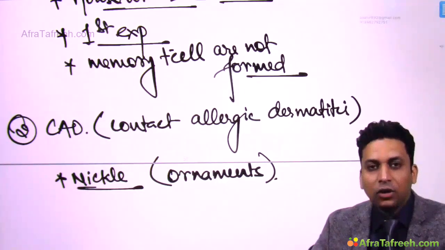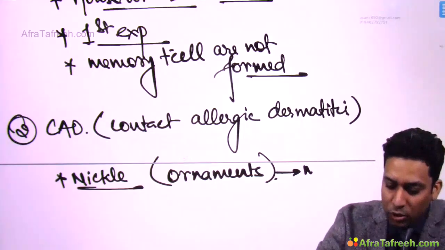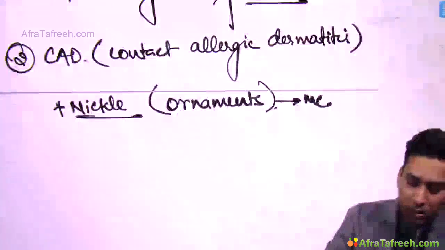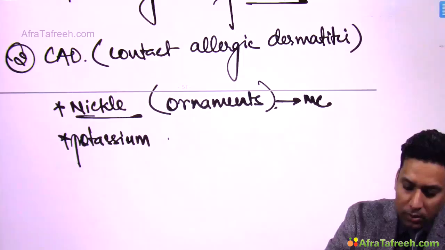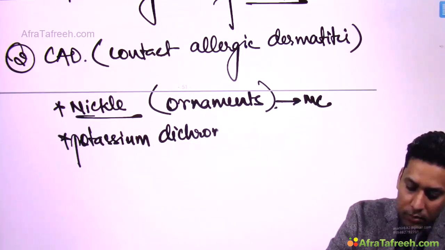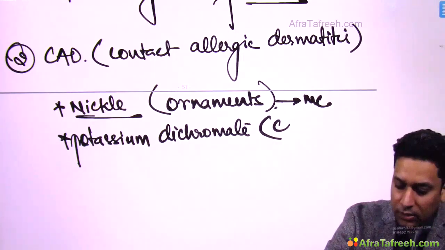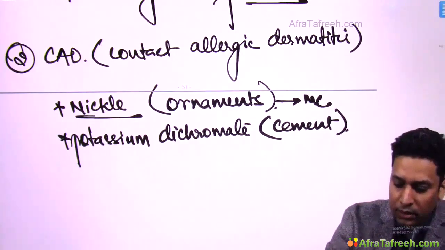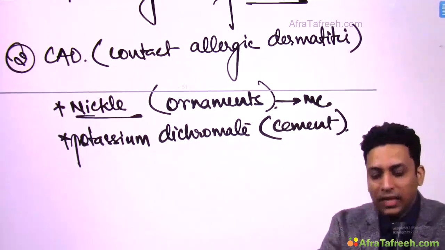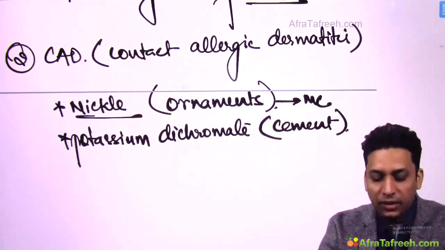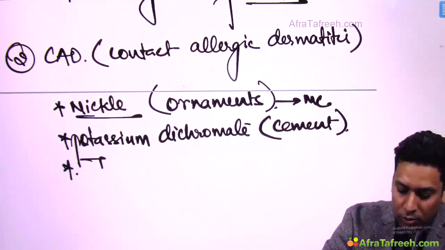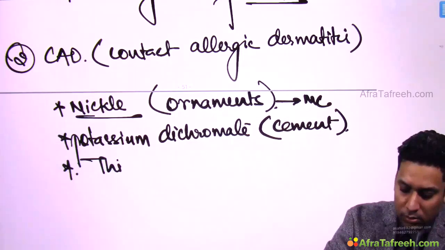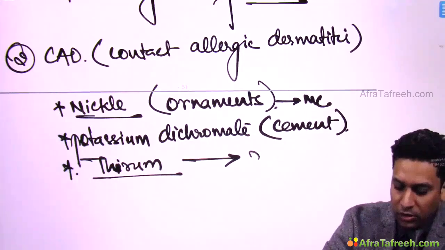Now, nickel is not the only allergen. This is the most common allergen, but there are other allergens also like potassium dichromate, which is present in cement. So, the laborers, they come in contact with cement, so they develop this dermatitis to potassium dichromate. Similarly, thiuram, which is present in rubber.